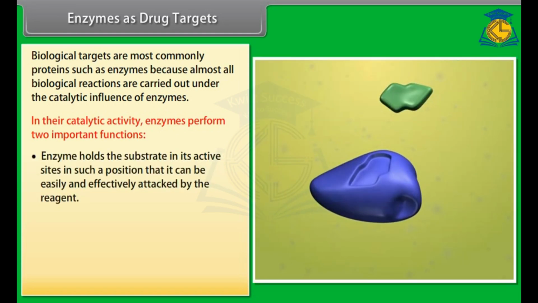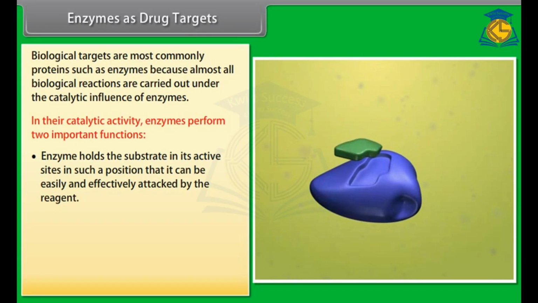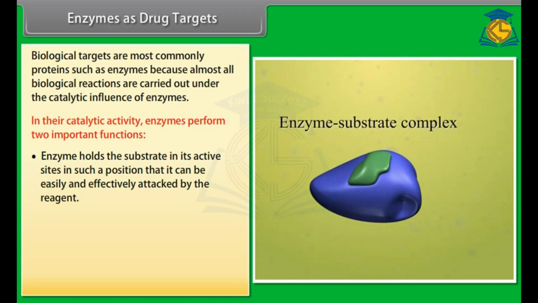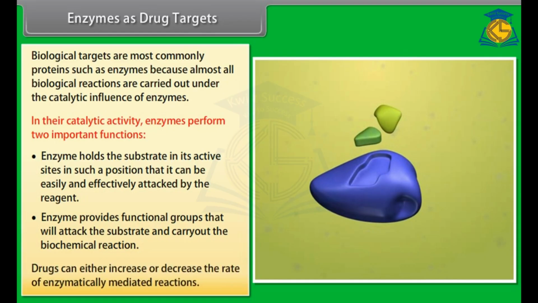Enzymes hold the substrate in its active sites in such a position that it can be easily and effectively attacked by the reagent. Enzyme provides functional groups that will attack the substrate and carry out the biochemical reaction. Drugs can either increase or decrease the rate of enzymatically mediated reactions.